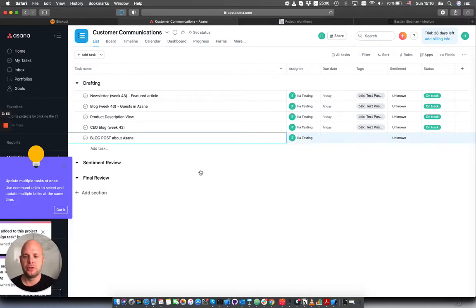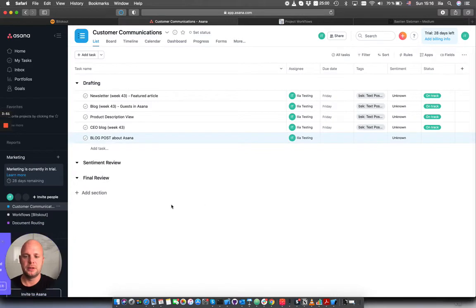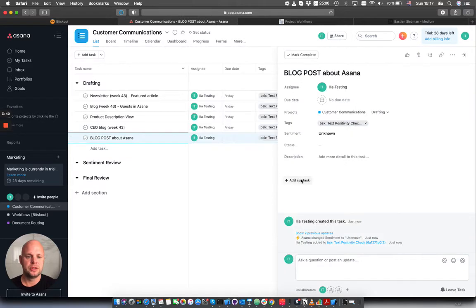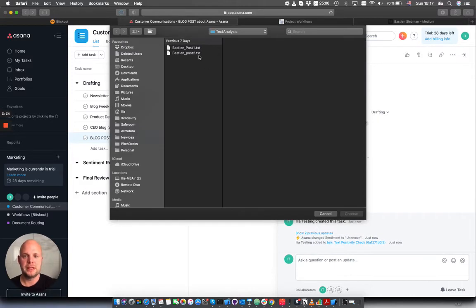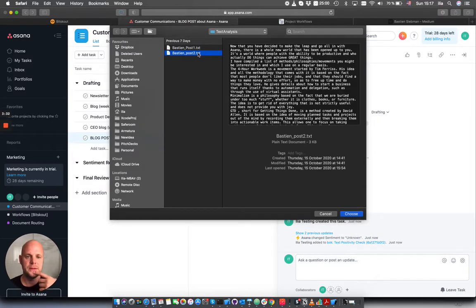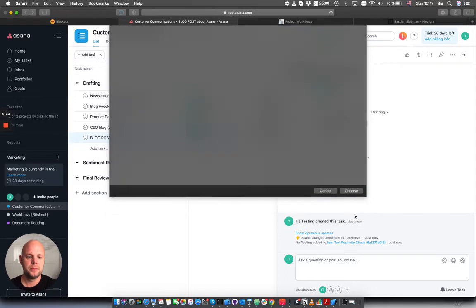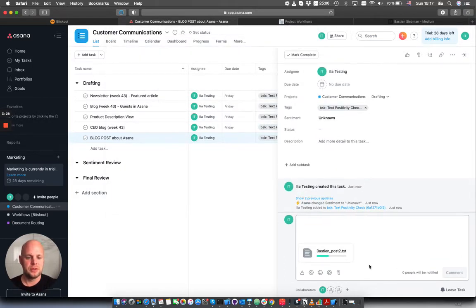Okay, so the rules have been added: me as an assignee, then a couple of tags. And what happens is, let's imagine that I have already written this draft, and in order to run it on real text, I'm using Bastian Siebman's blog post from Medium about why Asana is really important. It's a very interesting blog that you can read later on.